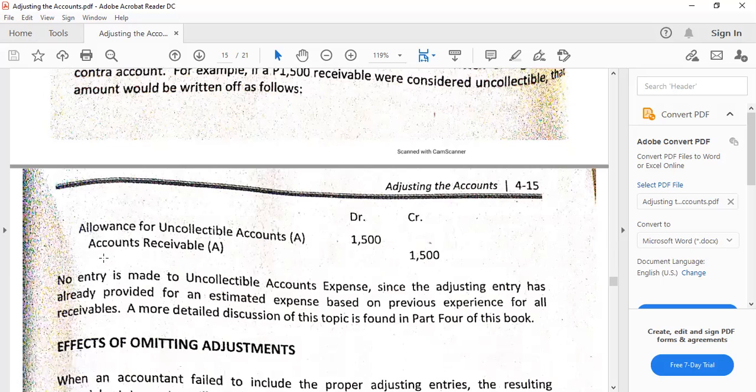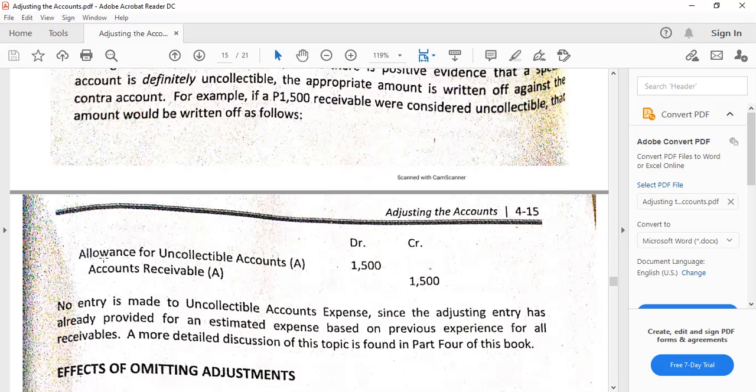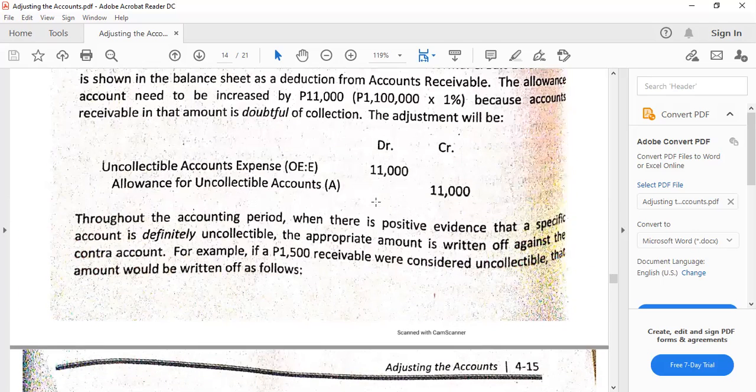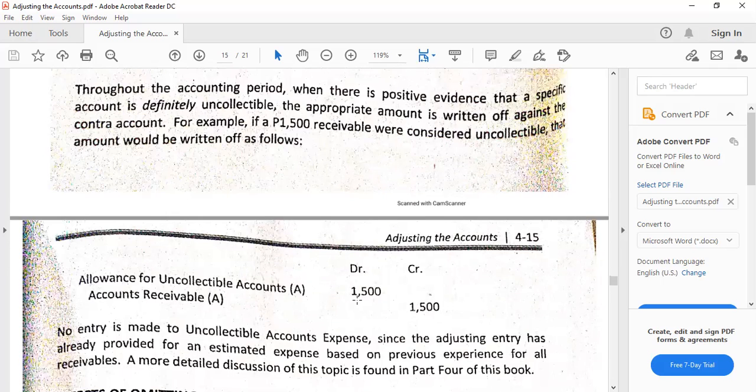Okay, so that is just the entry for a write-off. Anyway, the conclusion here is that no entry is made to uncollectible accounts expense when there is a write-off, since the adjusting entry has already provided for an estimated expense based on previous experience for all receivables, right? So this 1,500 was already part of the estimate. Therefore, no reduction on the expense. This is just the entry.